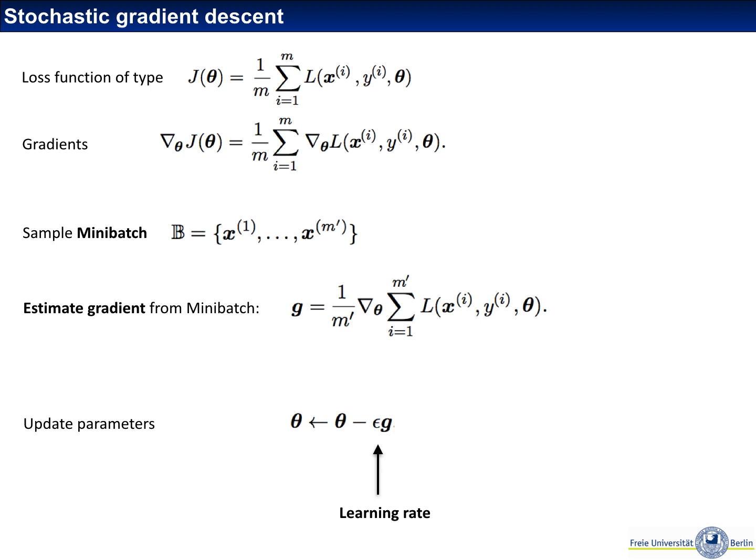The other advantage, which may seem like a disadvantage at first, is that we make a little error in computing the gradient. Because it is a sample from the full data set, that mini-batch gradient that we compute has an error associated to it compared to computing the gradient for the full data set.